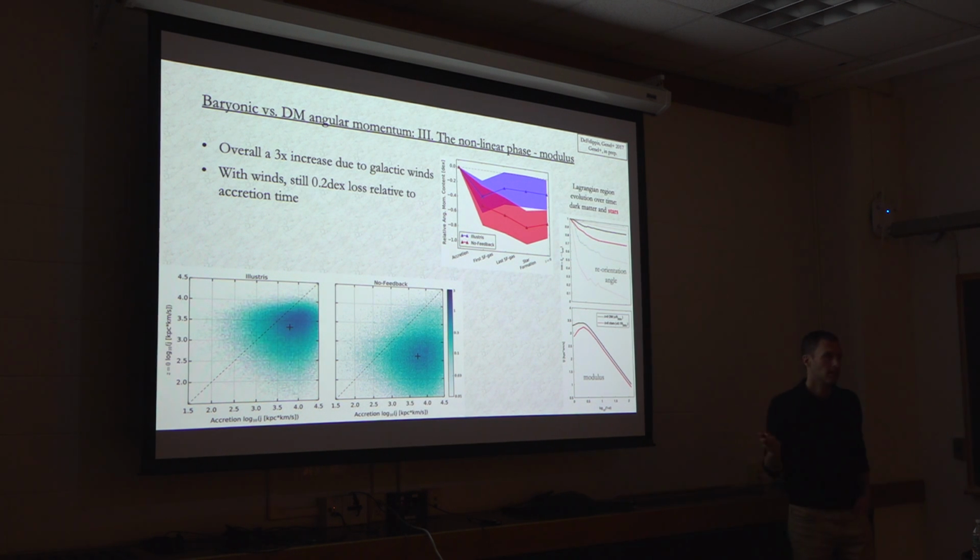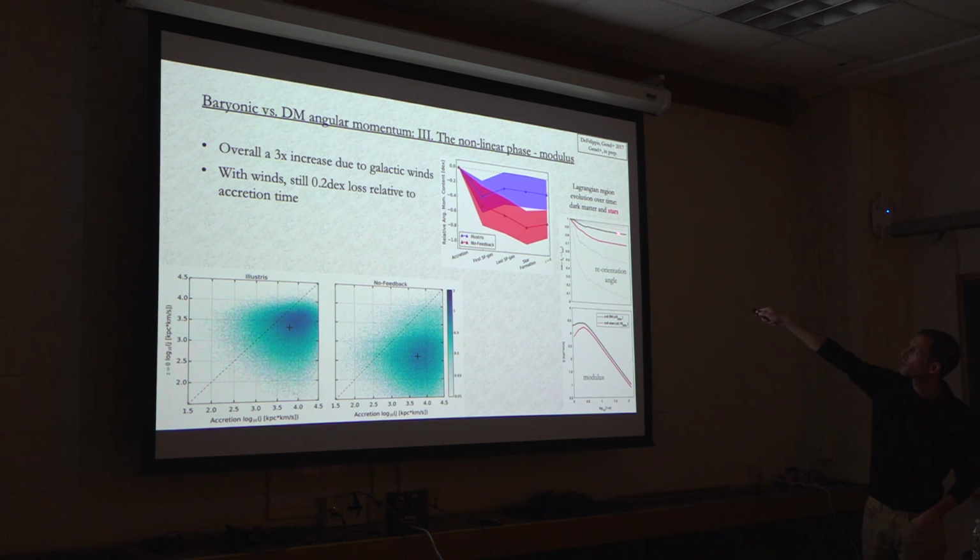Now, we can also look at the reorientation angle over the cosmic time. So remember, I already described that there is some angle between the angular momentum in the initial phase and in the final halo. So again, we see this for the dark matter, where around the same time that we go into the non-linear phase, decoupling from the overall growth, there is some reorientation of the direction in which the angular momentum points.